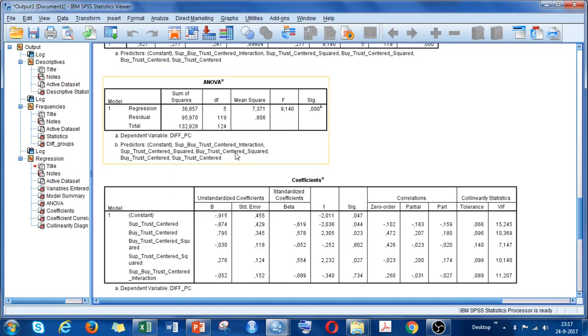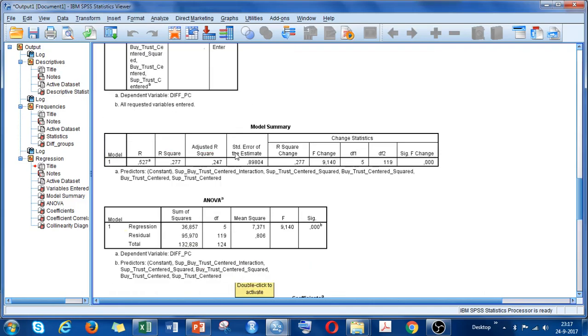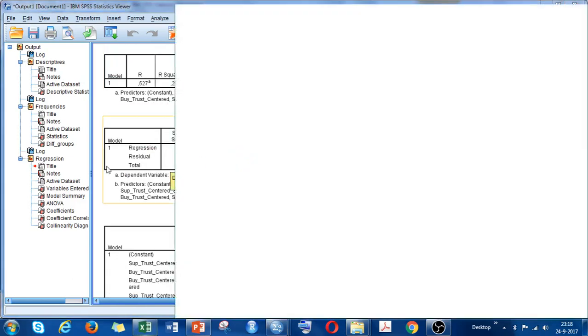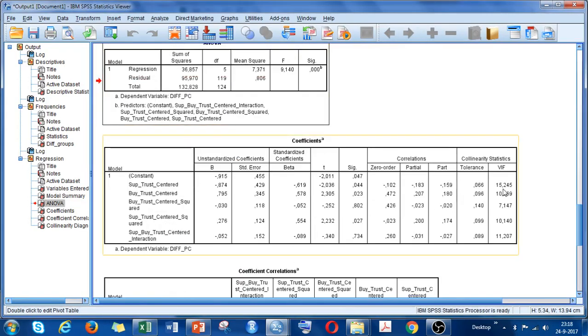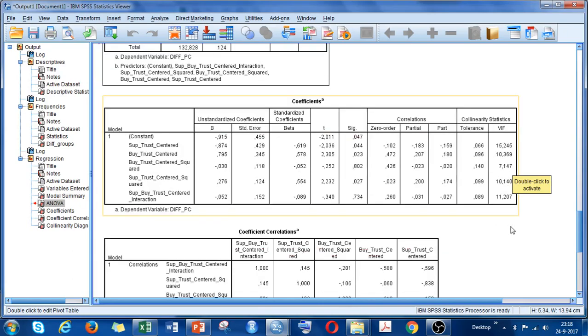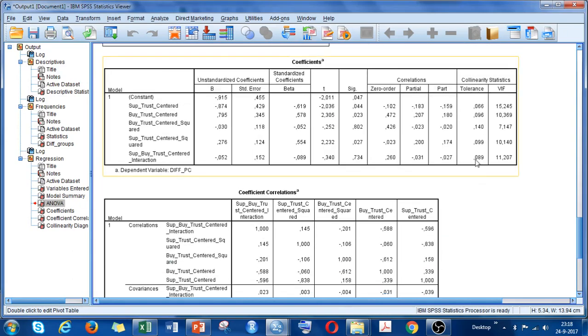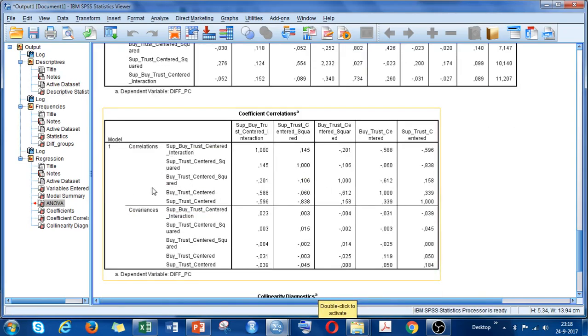And while the Excel opens, we can already see what the R square is. The R square is actually very nice, 0.27. The model is significant. We can see these are actually quite high variance inflation factors, I have to say. So we might have, in this case, a problem with multicollinearity, but that's something I would need to discuss further in the paper. And here we also have the covariances, which will be important soon.